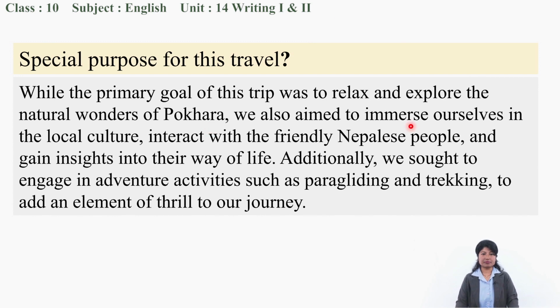observe myself, right? We also aimed to immerse ourselves in the local culture. I just wanted to get the culture, interact with friendly Nepalese people, and gain insights into their way of life. Additionally, we sought to engage in adventure activities such as paragliding. Yes, the one who goes to Pokhara, of course, would like to try these adventurous activities. Paragliding, trekking, to add an element of thrill to our journey.